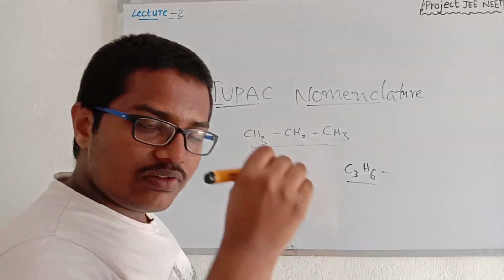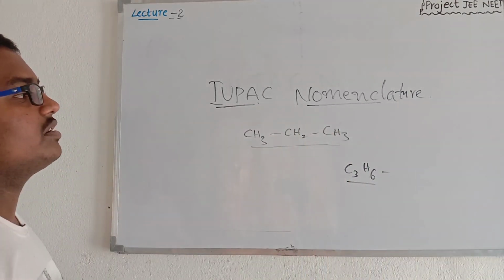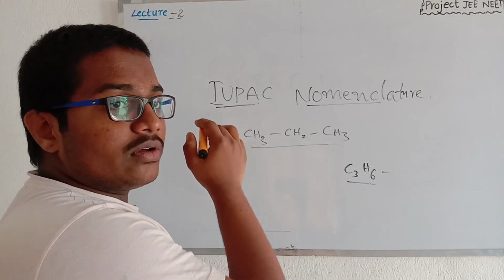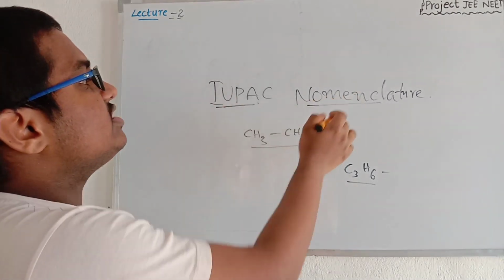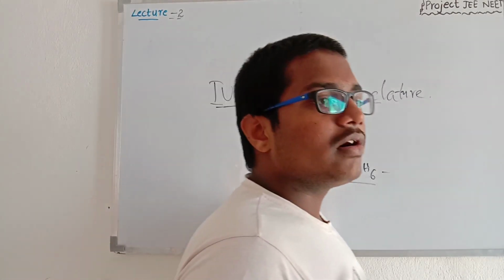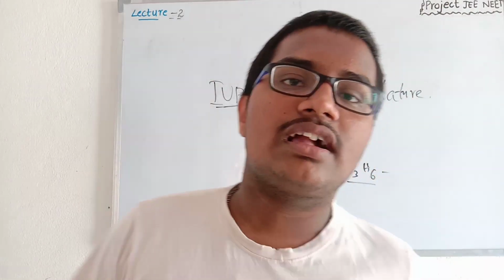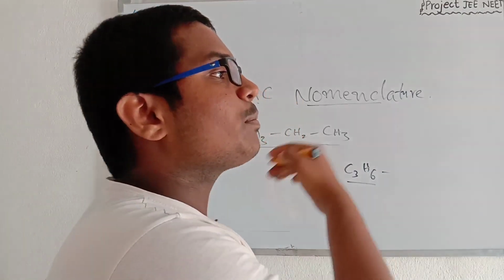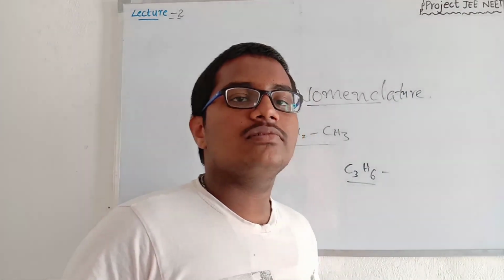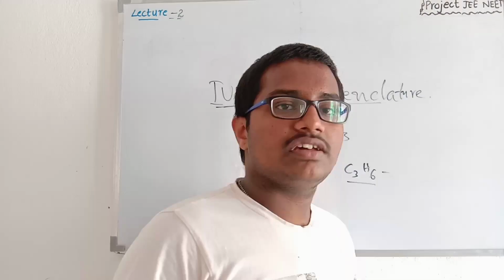If we want to name, then we have to use the IUPAC nomenclature. So keep the subheading as IUPAC nomenclature of organic compounds. Then we will write some rules to name the organic compounds, apply those rules in basic examples, and then go to complex structures.